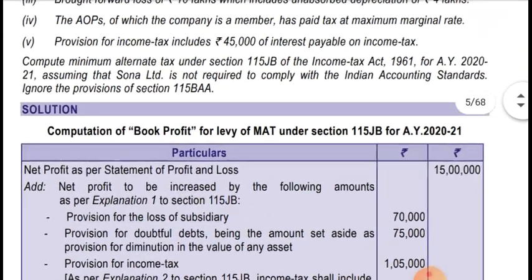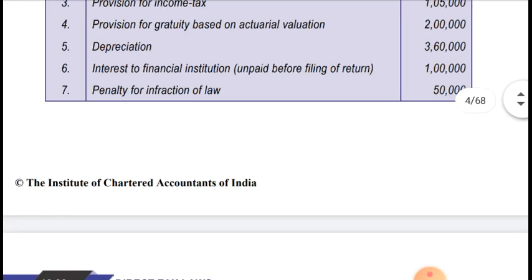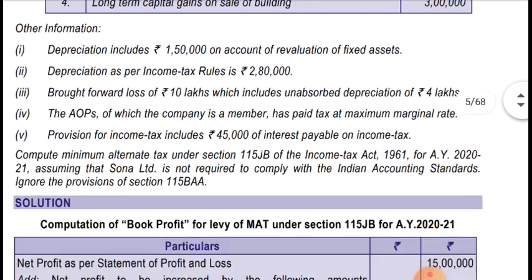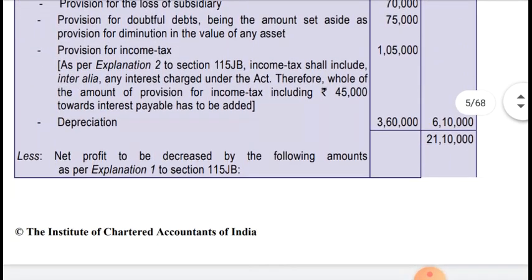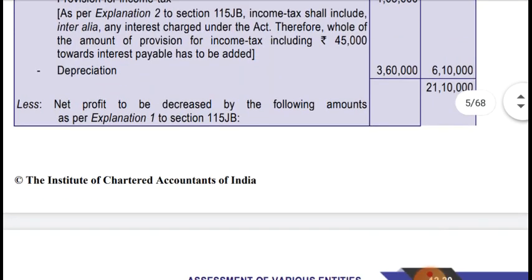It is mentioned in the question that depreciation of 3,60,000 has been charged to the profit and loss account. As it is written in the provision, only actual depreciation should be allowed, and depreciation on revalued assets should be ignored. So we are adding back the whole depreciation, and after that, from 3,60,000 we'll deduct the depreciation relating to the revalued asset, that is 1,50,000, which comes to 2,10,000. So 2,10,000 will be allowed. We'll compute that later and deduct that amount.